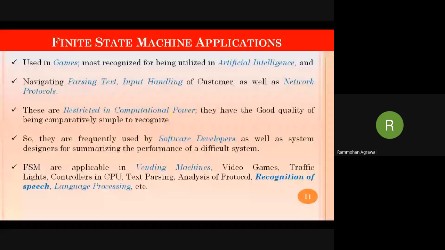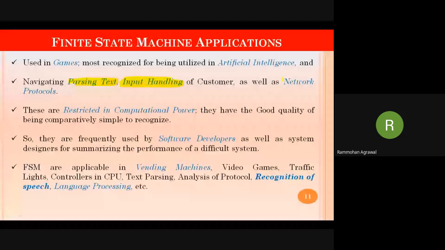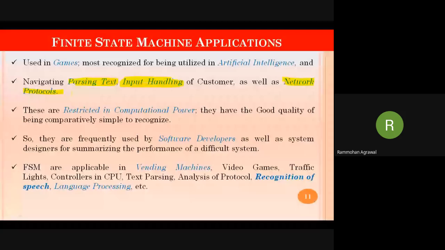Parsing text means matching text, input handling, whether correct input is given or not, and network protocols. Whenever we talk about network protocols, we know that encryption and decryption is done, and the keys are broken down into series of zeros and ones. Here we can apply this machine to check whether the series is correct or not, like 1101, whichever encrypted series is provided. So you can match all those types of protocols by using a finite automata machine.